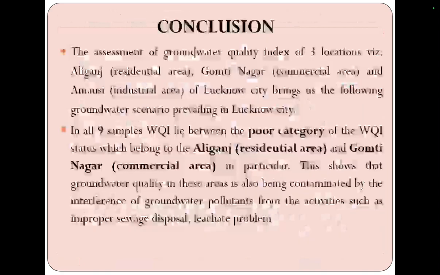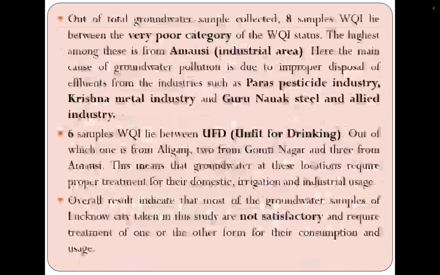Conclusion: 9 samples fall in the very poor category, which belong to Aliganj and Gomti Nagar. Out of the total groundwater samples collected, 8 samples fall in the very poor category of the WQI standard, the highest among them from Amausi.